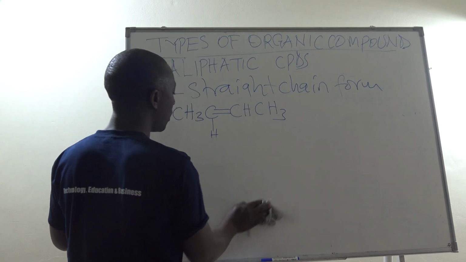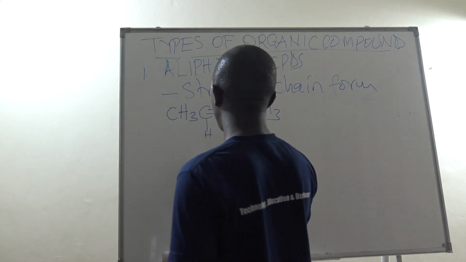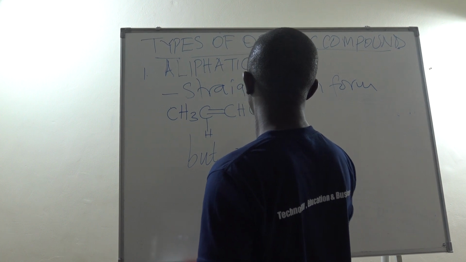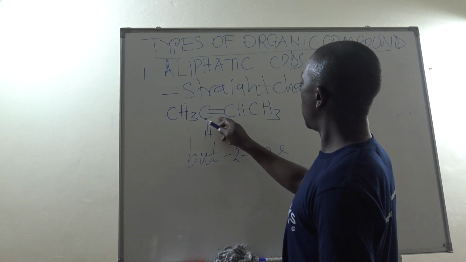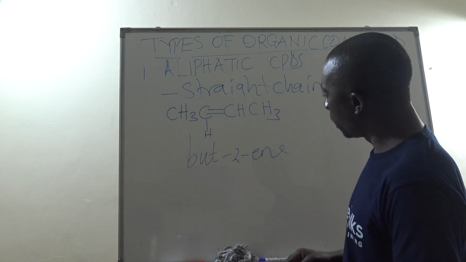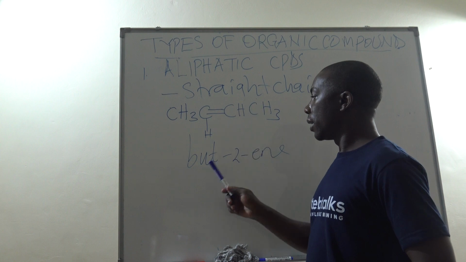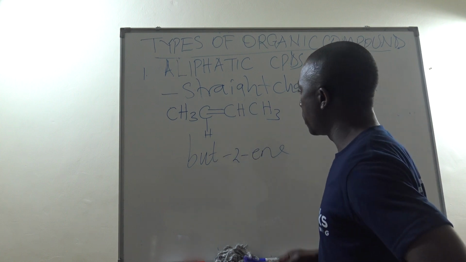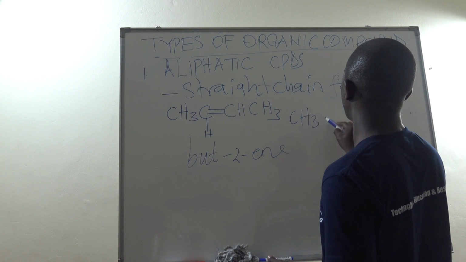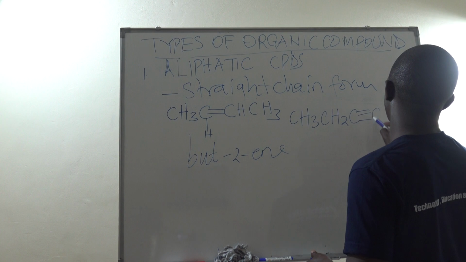So that is now a straight chain alkene. And then we call it but-2-ene. The 2 simply means that the double bond is on the second carbon. And remember we said according to the rules of nomenclature, the double bond should take the lowest number possible on the parent chain.